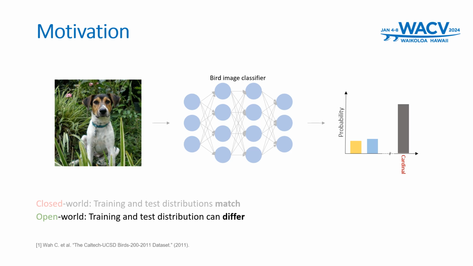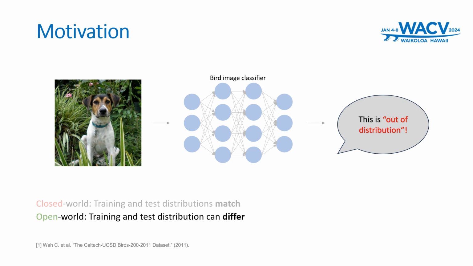The objective of out-of-distribution detection is to proactively identify out-of-distribution samples rather than allowing models to fail silently. This enhances models' reliability in diverse and unpredictable conditions of open-world settings.